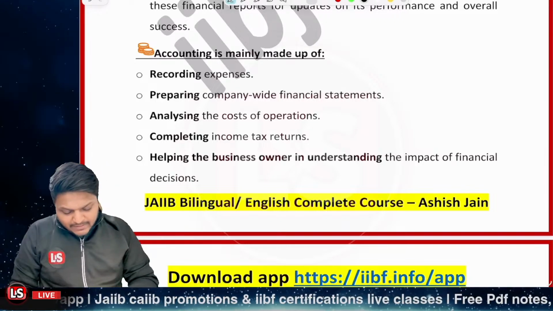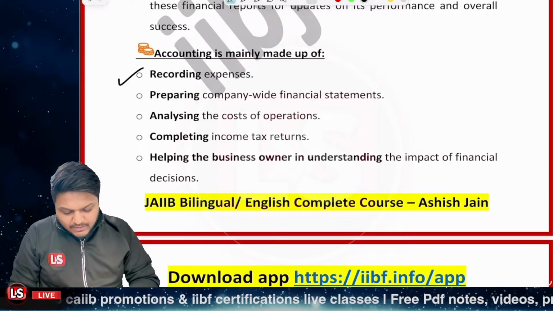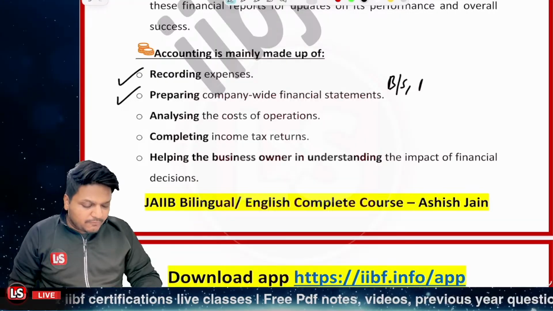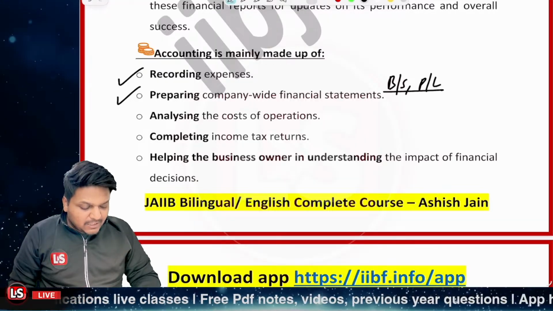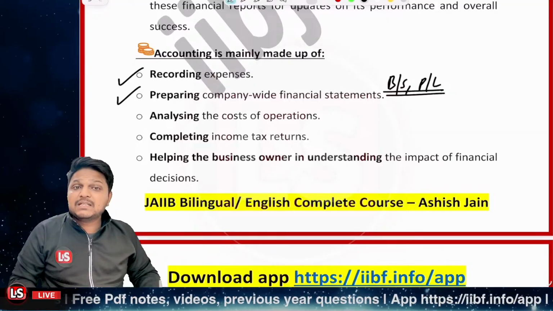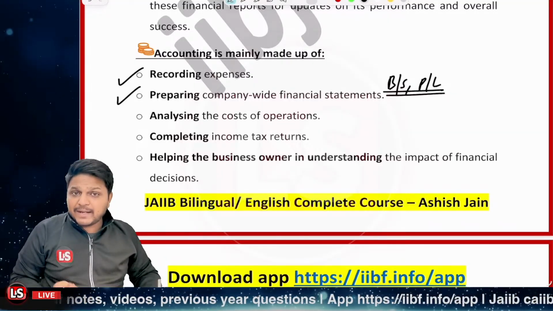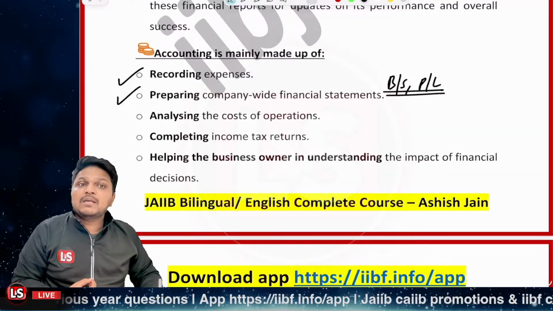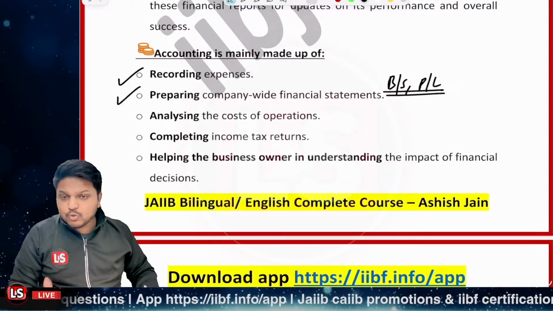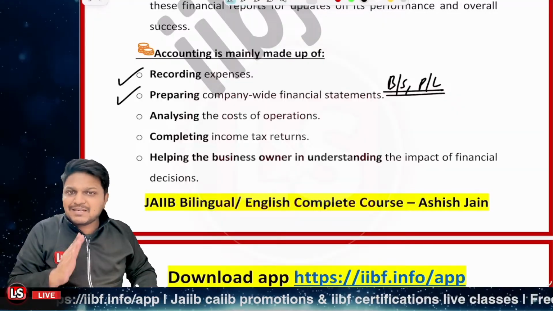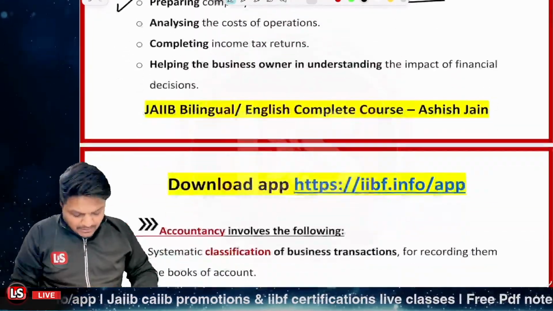So accounting is made up of what? We are to record the expenses, we are to prepare the company-wide financial statements like the balance sheet and profit and loss statement, and also we are to analyze the cost of operations. We need to complete the income tax returns too, right? And we need to help the business owners understand the impact of financial decisions also, right? So all those things are covered under accounting, whereas bookkeeping is just a part of accounting, right?